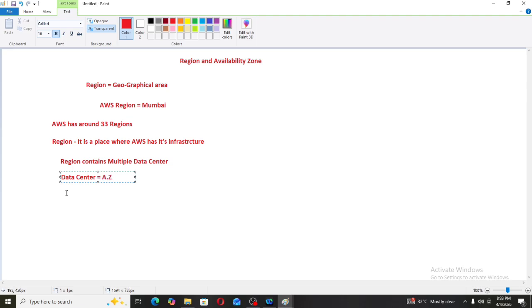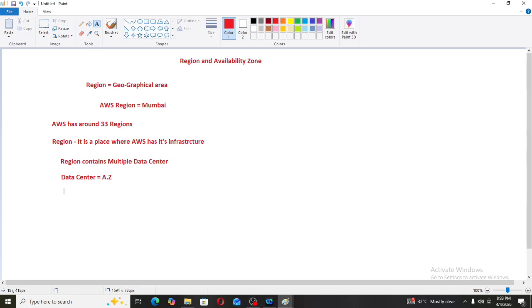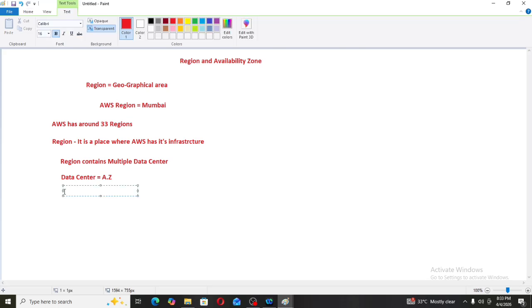Now a region contains multiple data centers. Then can I say that a region contains multiple availability zones? Because a data center is nothing but an availability zone, so I can say that a region contains multiple availability zones.